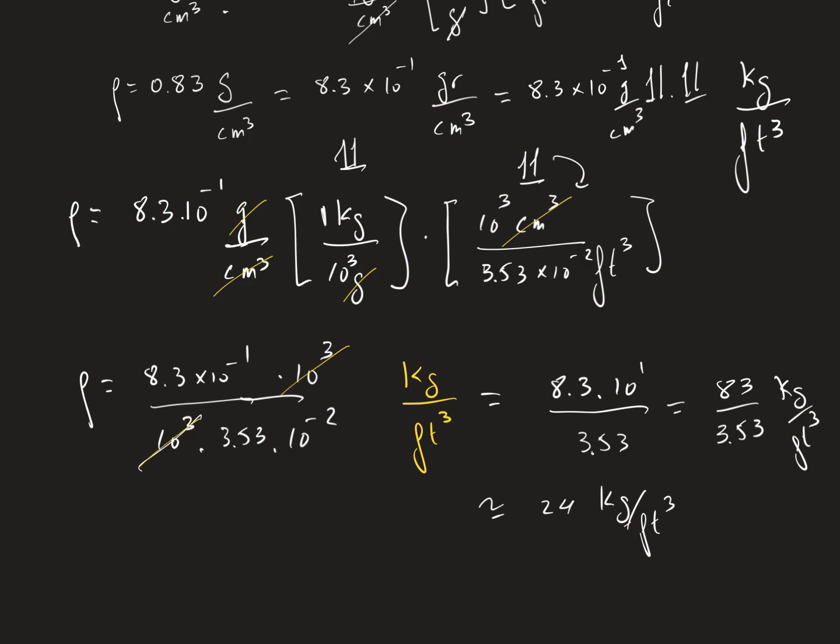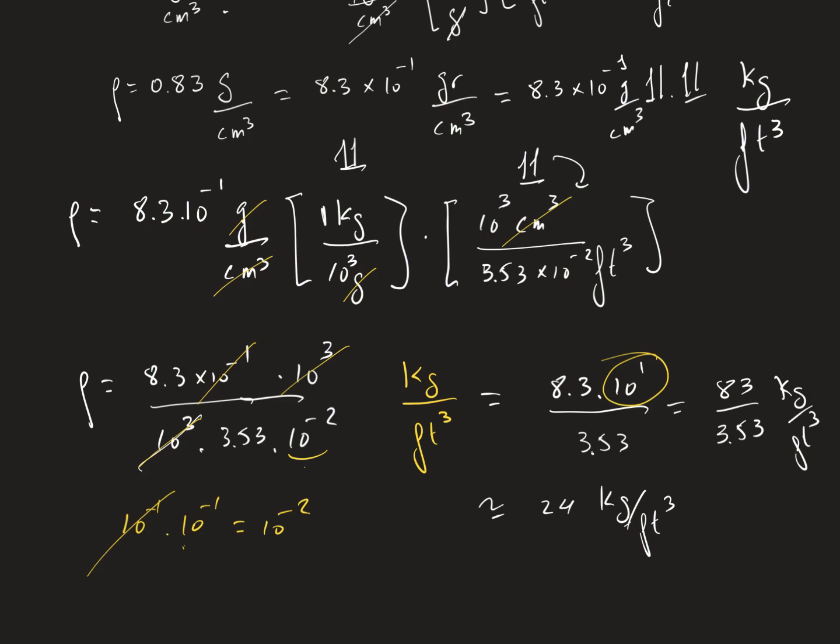10 to the minus 2, 10 raised to the power minus 2 is 10. 10 minus 1 by 10 minus 1 is 10 minus 2. So we cancel this with this, and 10 minus 2 will appear in the denominator, so 10 raised to the power 1 will appear in the numerator. Or you multiply every possible 10 if you want.